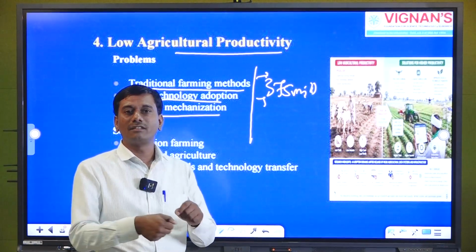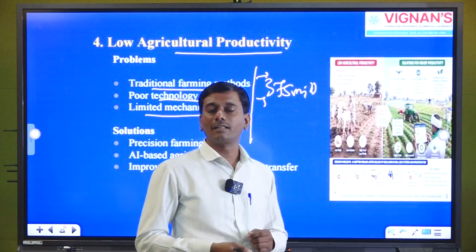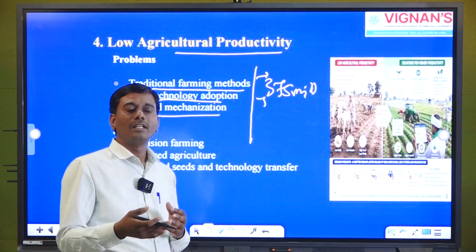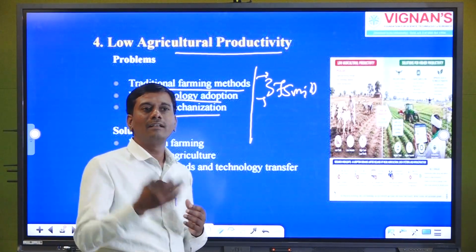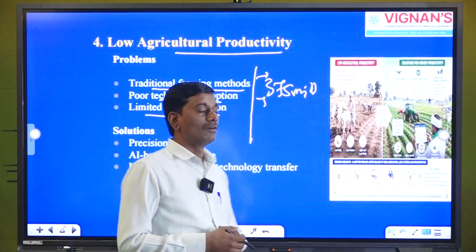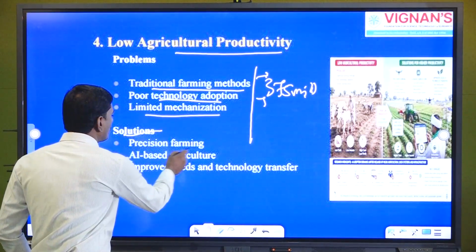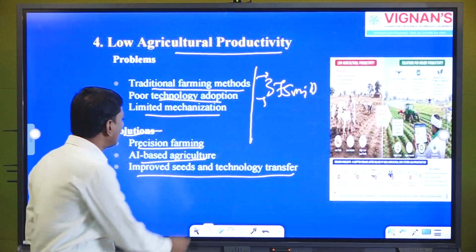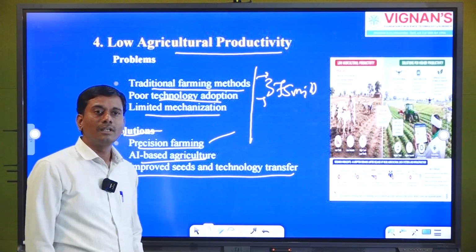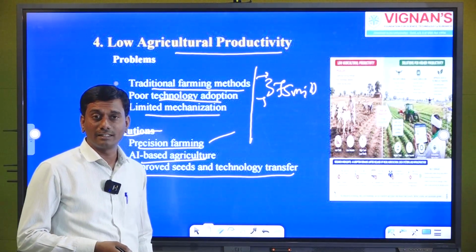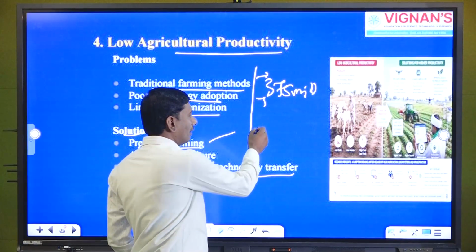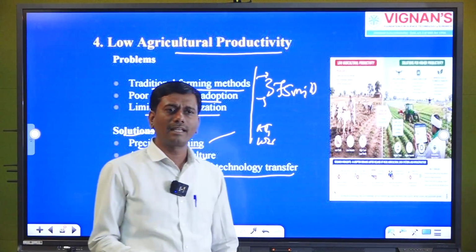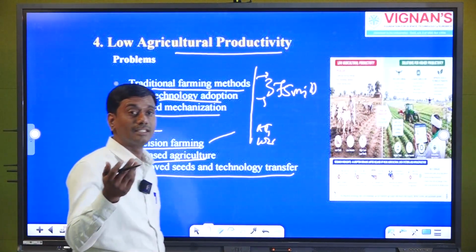If you go with the machines, in a fraction of a second we will cut the pieces of onions. So, this is how technology usage at the right time will obviously achieve better yield and better income. Okay. So, the solutions we can see are precision farming, AI based agriculture, improved seeds and technology transfer. Precision agriculture is one type of advanced method of agriculture farming. Here we use AI based, drone based and weather based agriculture systems. If you apply these in agriculture, obviously we can improve our agriculture productivity.